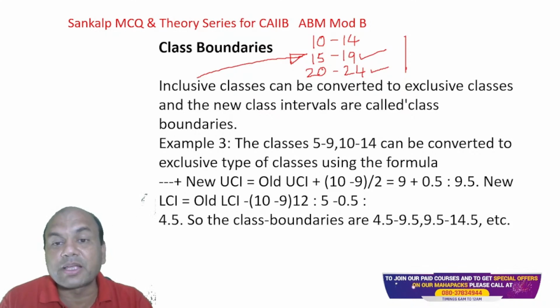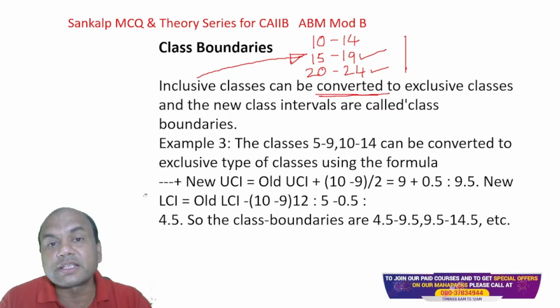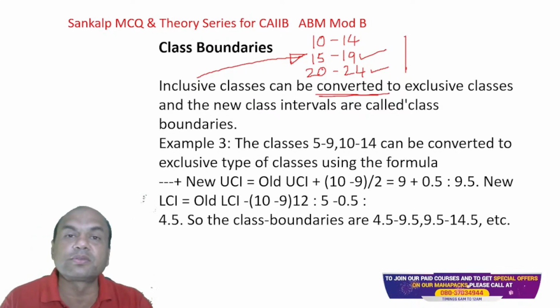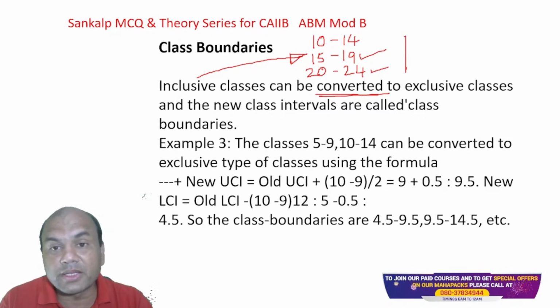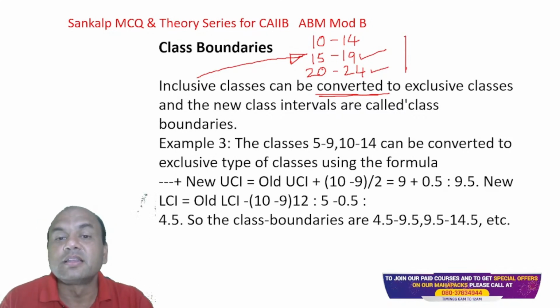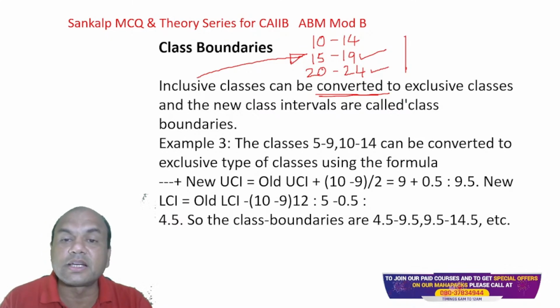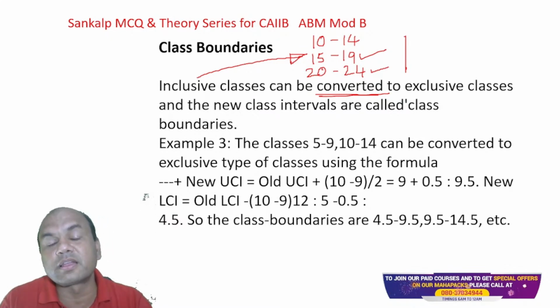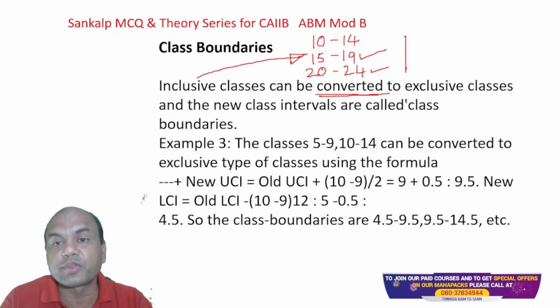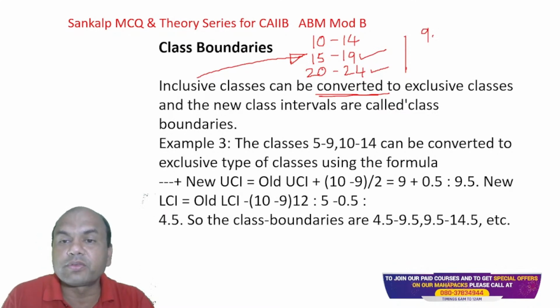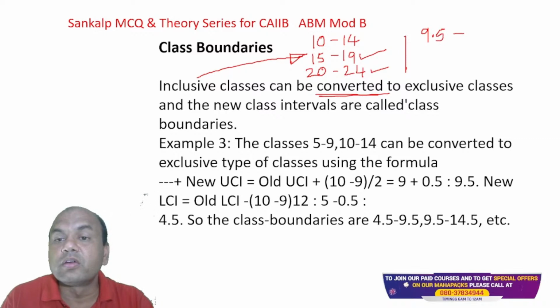Inclusive classes can be converted to exclusive classes. While solving any numerical, an inclusive class has to be converted to an exclusive class. What do you mean by this? For this 10, I'll take 0.5 on the earlier side, and for 14, I'll take 0.5 on the later side. So it will be 9.5, and here 14.5.